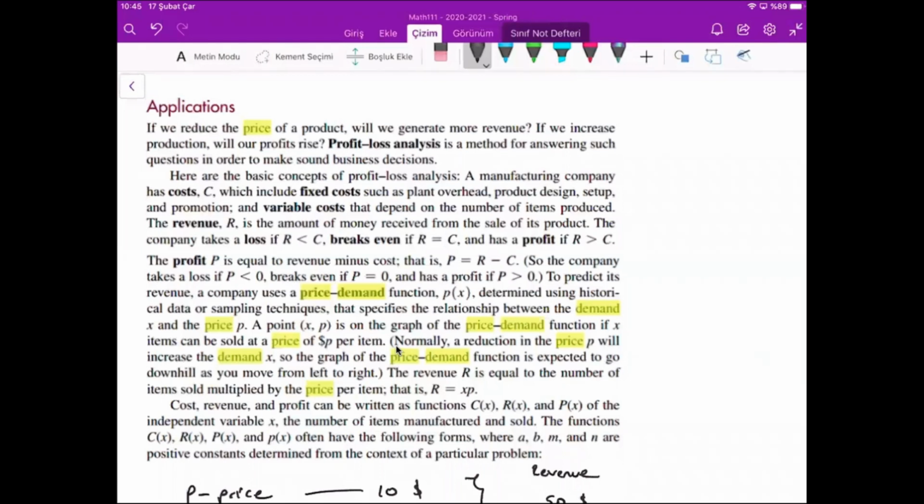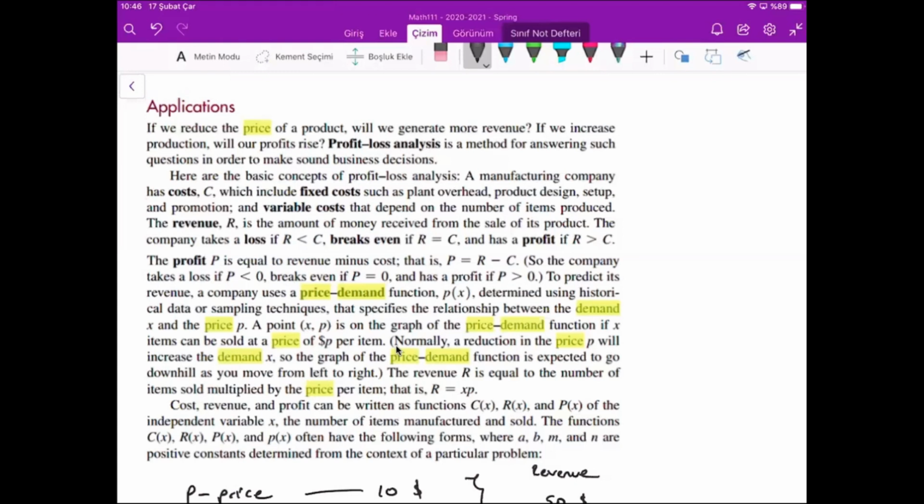First of all, we talk about the cost function. Any manufacturing company has costs, and there are two kinds: fixed costs, such as plant overhead, production design, setup, and promotion, or the salary of the people, etc., and variable costs.